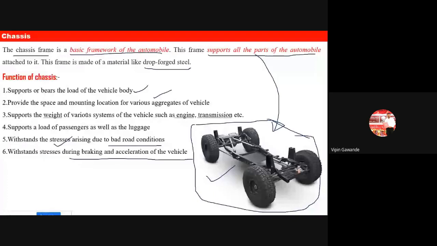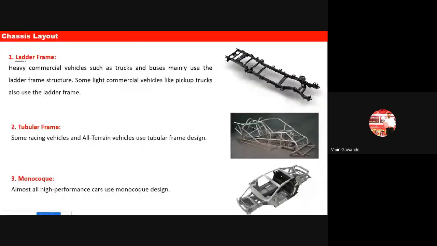Then we have seen the three types of chassis layout. One is called the ladder frame, and this is the diagram for that ladder frame. It is generally used in commercial vehicles like trucks and buses. Then this other type of frame is generally used by racing vehicles or all-terrain vehicles.